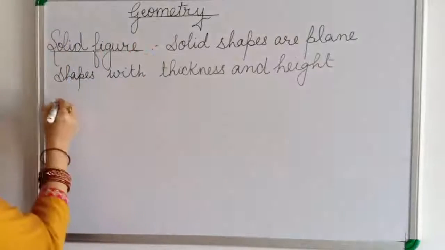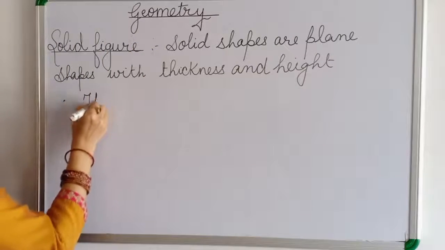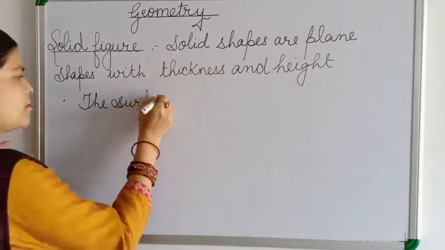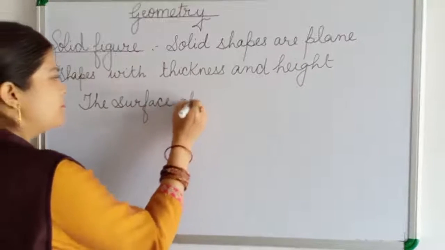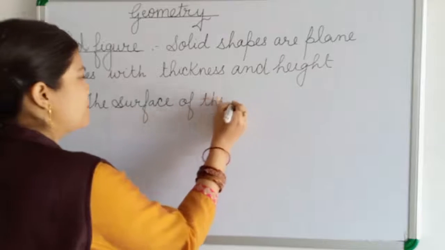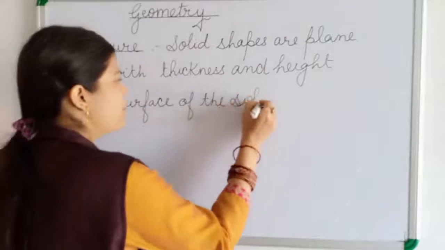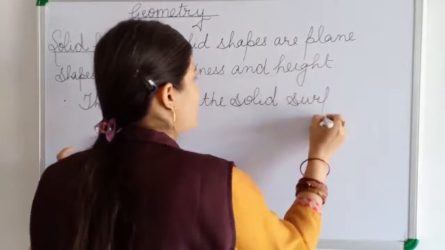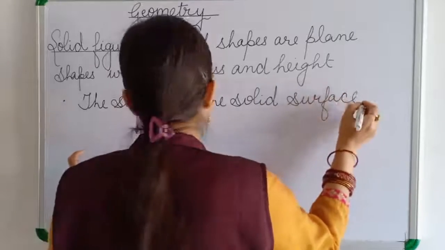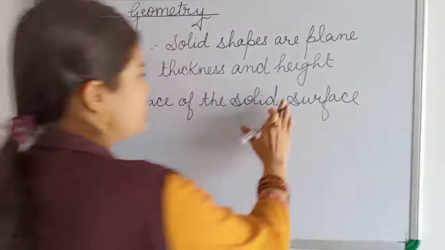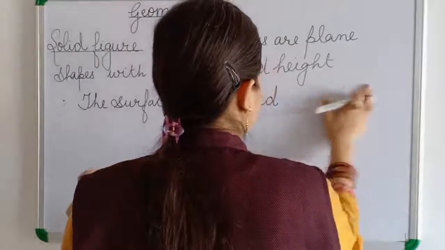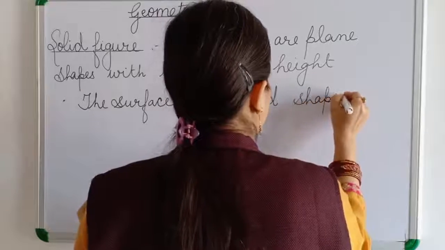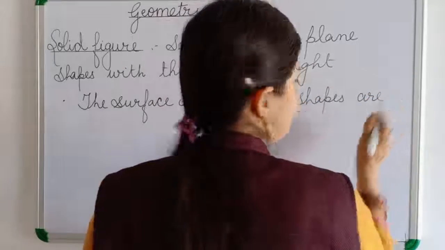So the surfaces of the solid shapes are called its faces.